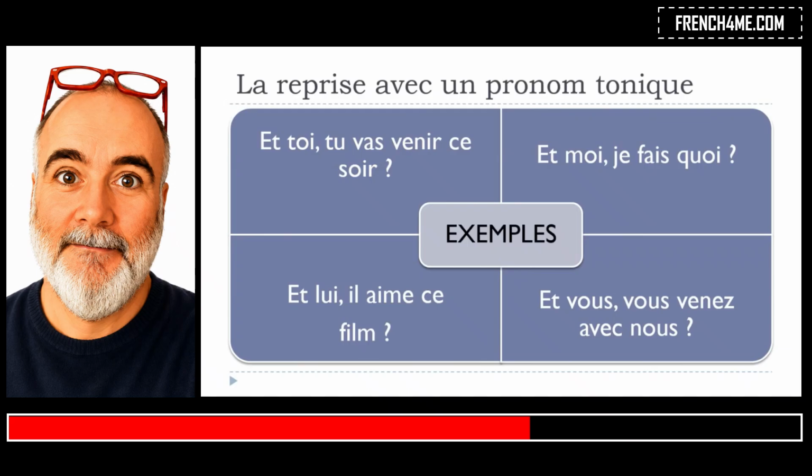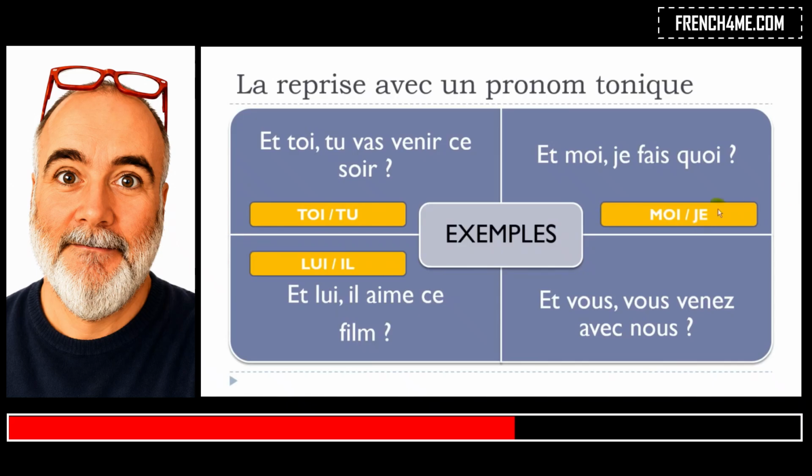Okay, and by doing so, by using this toi first and then tu, you insist on the fact that you want to say et toi and you. Okay, same thing here, moi, followed by je. After that here you've got this lui, and you combine it with il, okay? And then here, vous, followed by vous, okay? So these sentences are actually quite used, not that difficult to make, and they make a little difference because in that case you insist really quite strongly, okay?